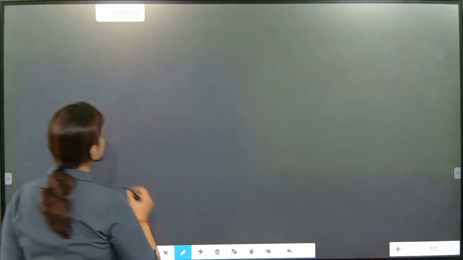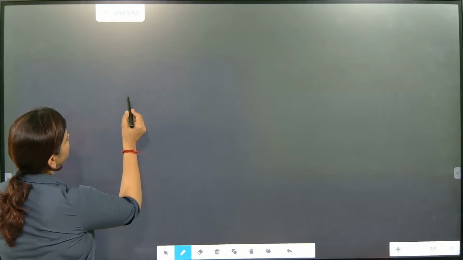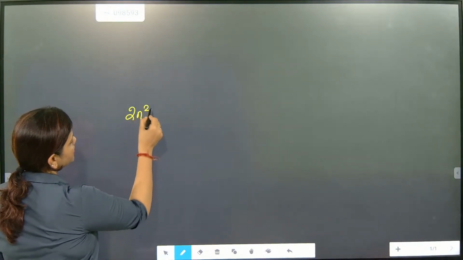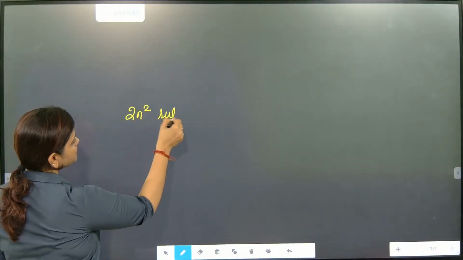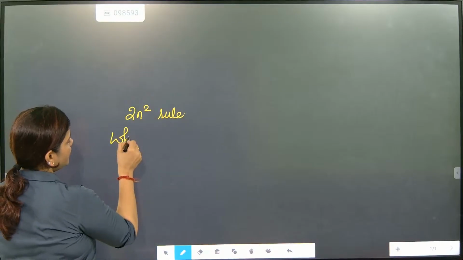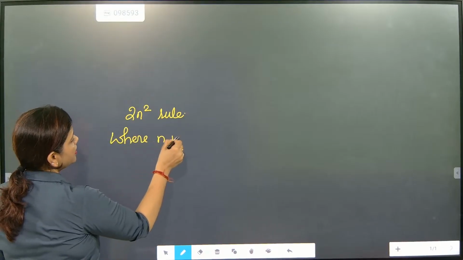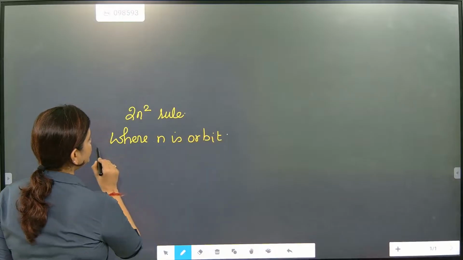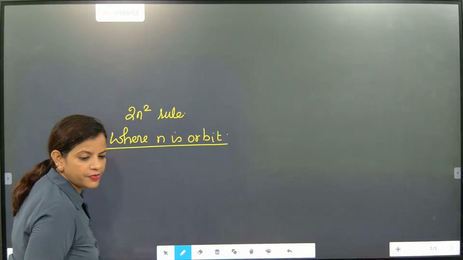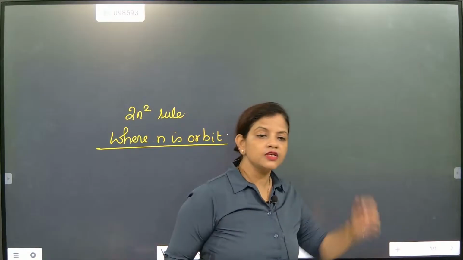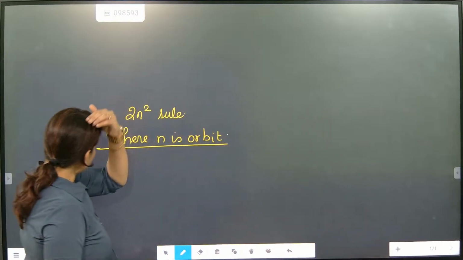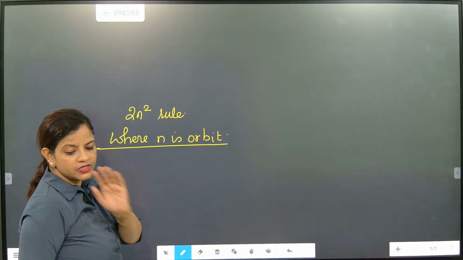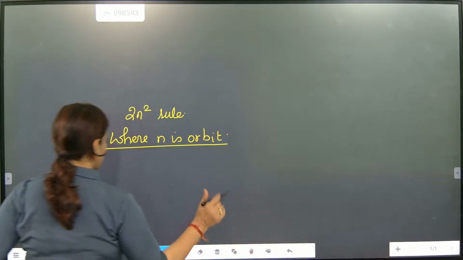So just understand this one. First, I'll be talking about the 2n square rule. Write 2n square rule, where n is the orbit. What is n? n is the orbit. So this rule is considered the 2n square rule. What is the meaning of this 2n square rule? Let's check this part out.